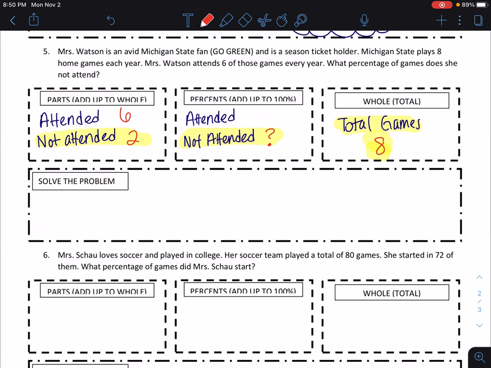In this one, I'm trying to find the percent. So I'm going to do part divided by whole times 100. So 2 divided by 8 is 0.25 times 100 is going to be 25%. So I did not attend 25% of the games.